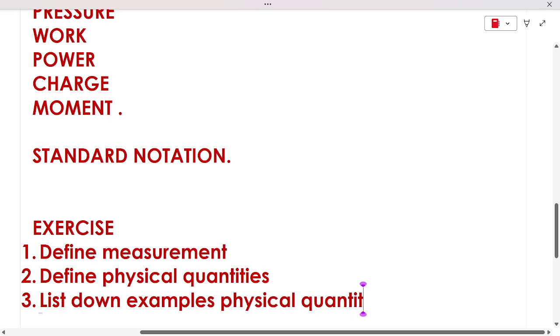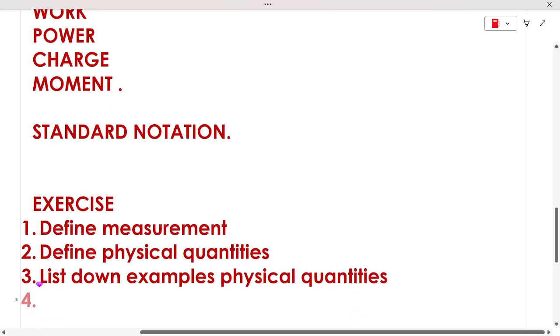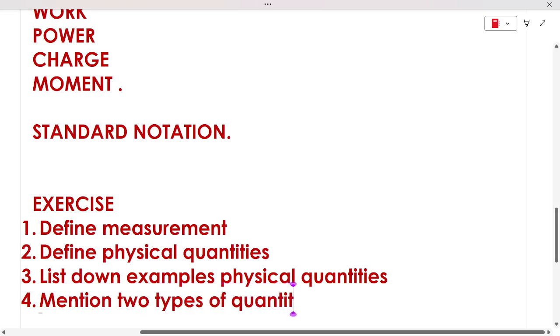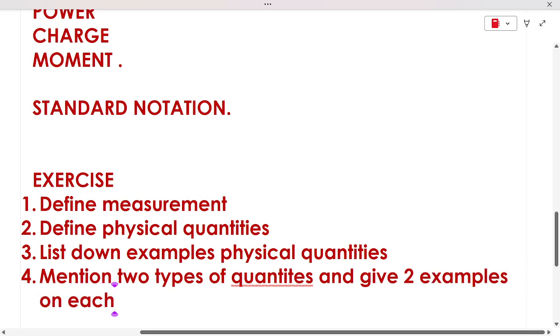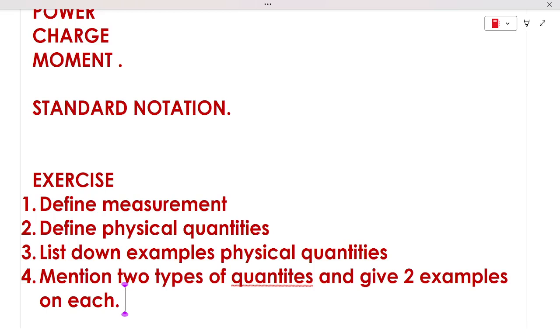And of course, you're going to mention two types of quantities and give two examples of each. That's it. Then you can review those questions. Tomorrow we'll talk about standard notation.